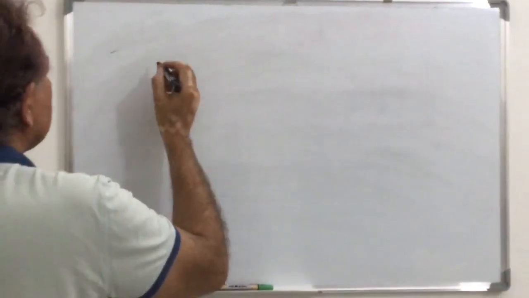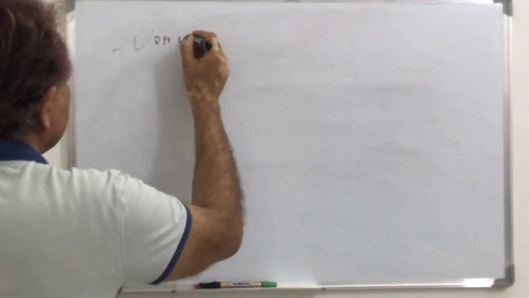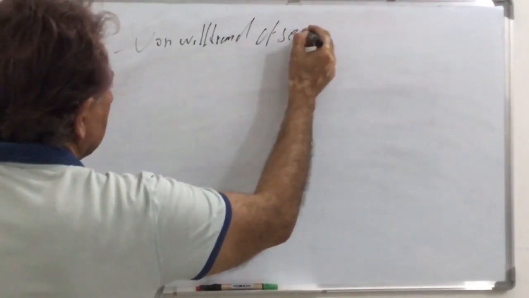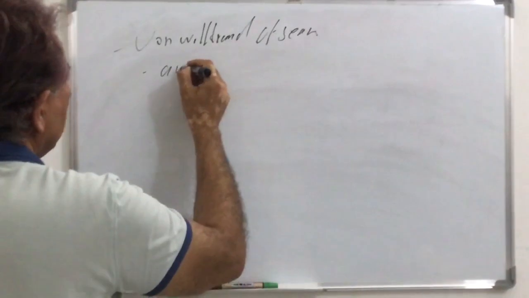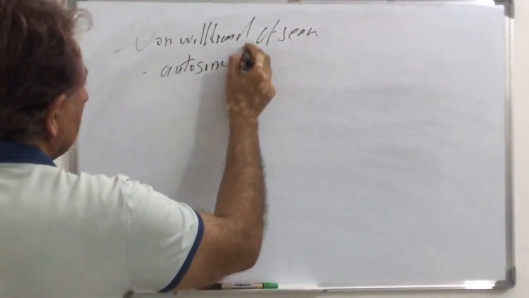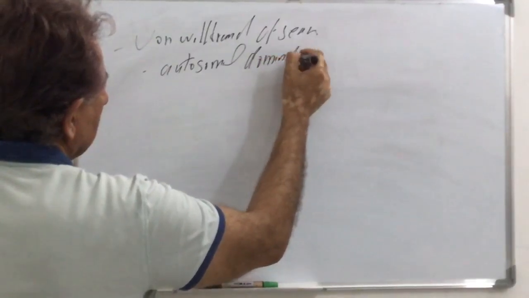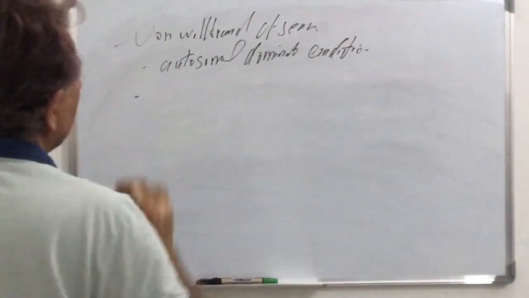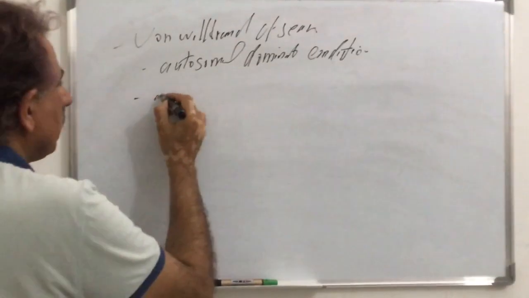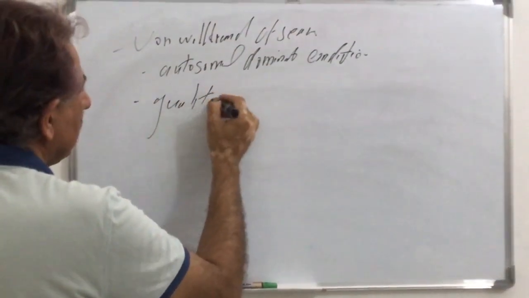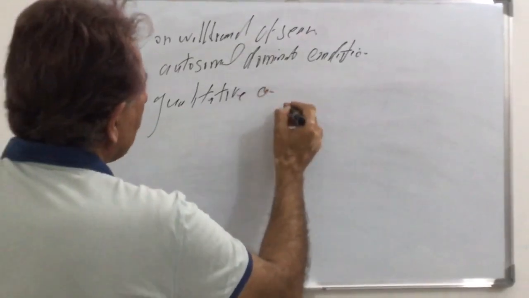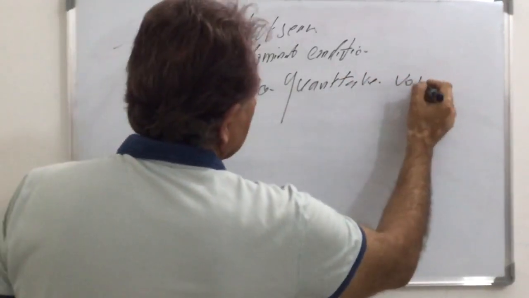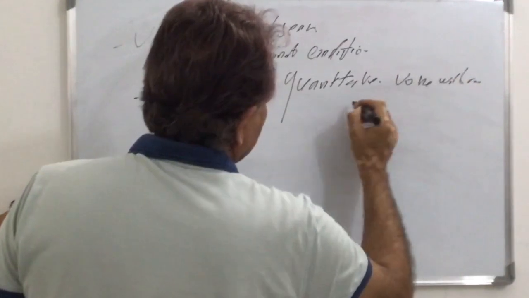And this is important in order to discuss von Willebrand disease, which is an autosomal dominant disorder in which there is either a qualitative or quantitative von Willebrand factor defect.